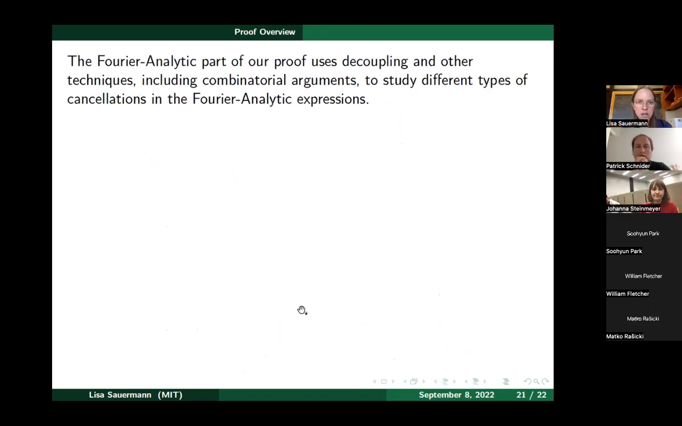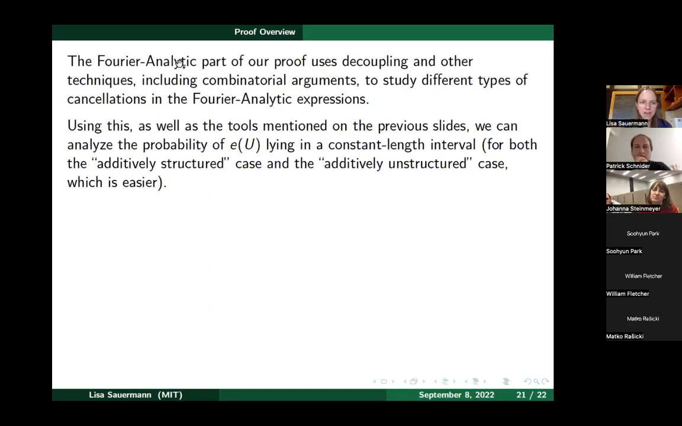Then there is the Fourier analytic part of our proof, which I also don't want to say very much about, but there are various tools going into that, including decoupling and other techniques, and also combinatorial arguments. For different ranges, we need to study different types of cancellations in the Fourier analytic expressions that occur. So the Fourier analysis part is not so simple either. But basically this was just trying to give you an overview of the tools which go into this.